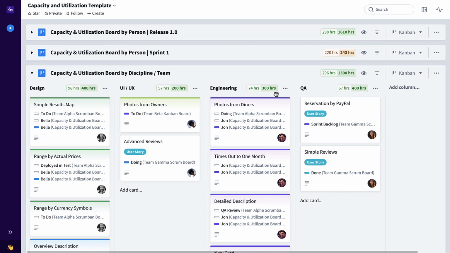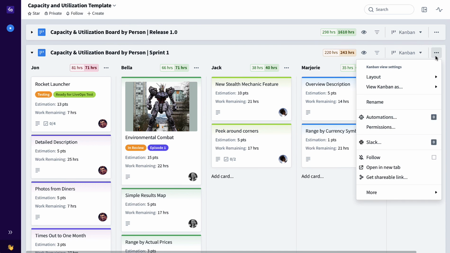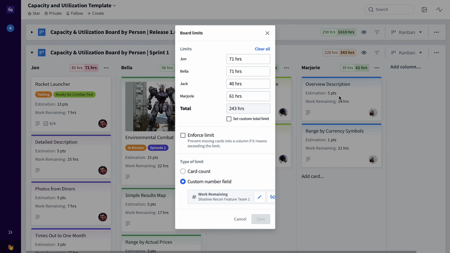If you want a faster way to enter in capacity limits, simply open up the board, go to the board menu, layout, limits, and here in a single dialog box, you're able to enter in the capacity for each and every team member in this case. You can also override the calculated total if you choose to, and you can also choose to enforce limits. And there you have it, a capacity planning template in Favro.